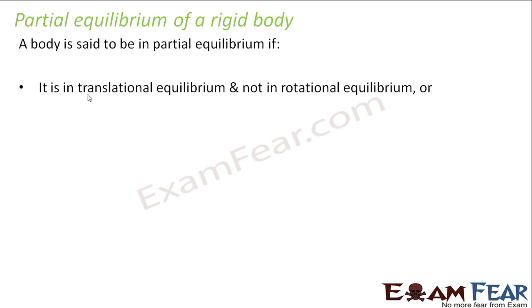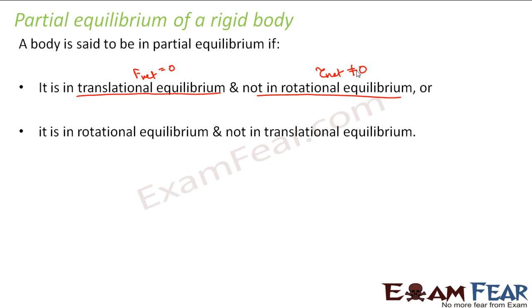Translational equilibrium means the net force is zero, but it is not in rotational equilibrium, that means the net torque is not equal to zero. Or if it is in rotational equilibrium, that means the net torque is zero, but not in translational equilibrium, that means the net force is not zero.